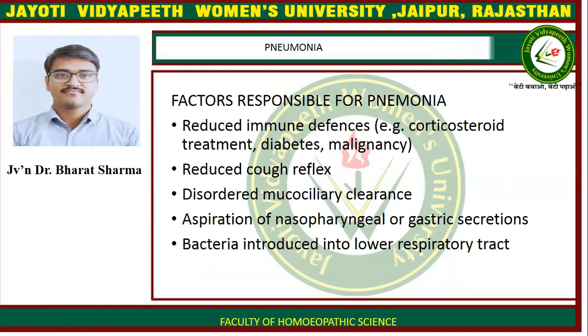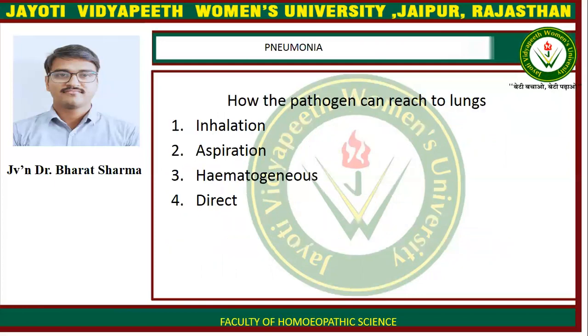Factors responsible for pneumonia are reduced defenses like corticosteroid treatment, diabetes, and malignancy, reduced cough reflex, disordered mucociliary clearance, aspiration of nasopharyngeal or gastric secretion, and bacteria introduced into the lower respiratory tract. How can the pathogen reach the lungs? The four simple processes are inhalation, aspiration, hematogenous, and direct.